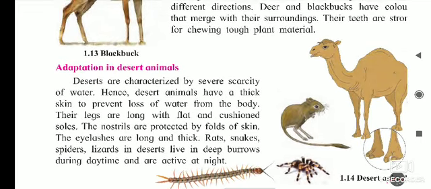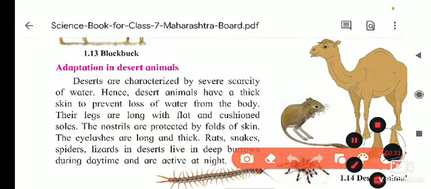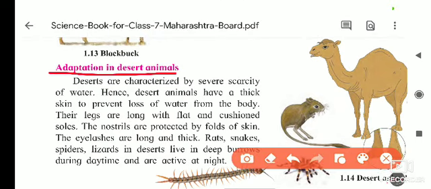So here, which adaptations are there in the camel, and in other animals that live in the desert region? Adaptations in the desert animals: deserts are characterized by severe scarcity of water. Hence, the desert animals have a thick skin to prevent loss of water. Their skin is very thick, and due to this, the water in the body will not evaporate.